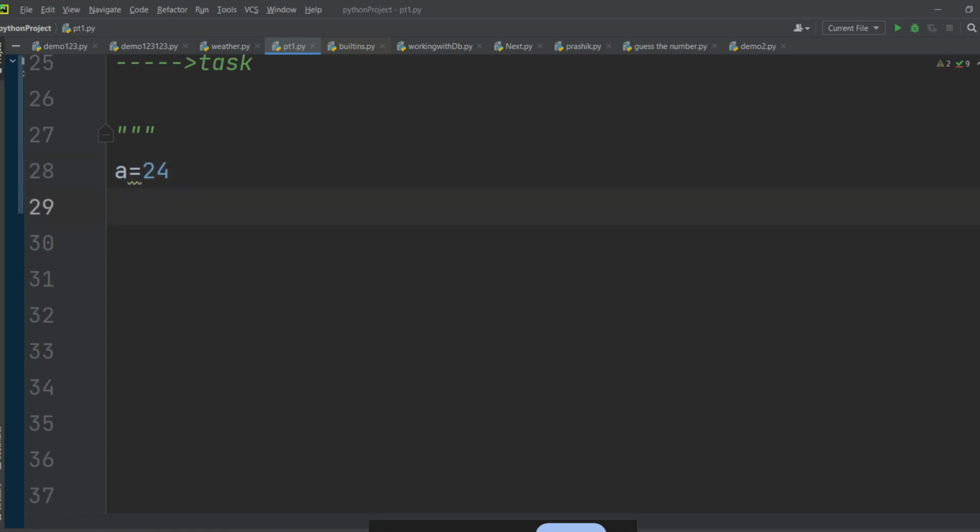So I want to check. What will I write? I will write if, and after if I will open brackets, and inside this I will write number modulo 2 equal to 0. समझ में आ रहा है guys? So we add some conditions, right? Modulo is an arithmetic operator and equal to is a comparison or relational operator. इसी तरह से हम चेक करते हैं इवन है या नहीं है. We check like this: if a modulo 2 equal to 0, so it is even.